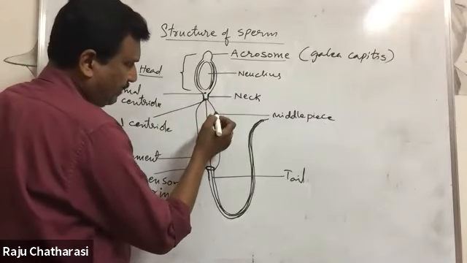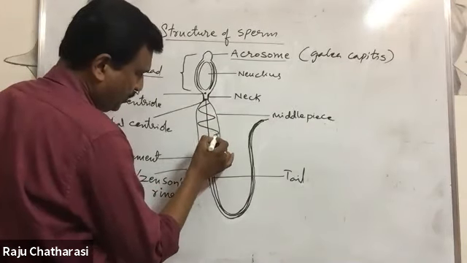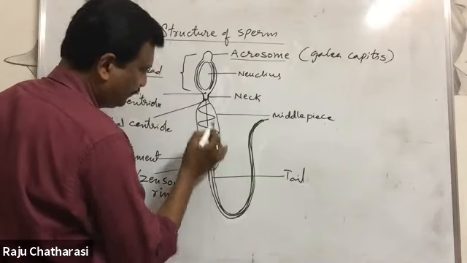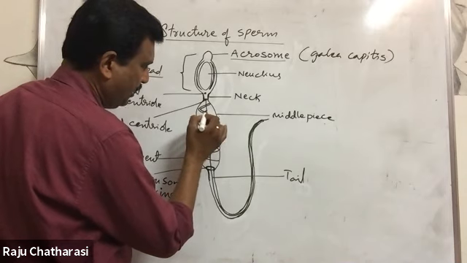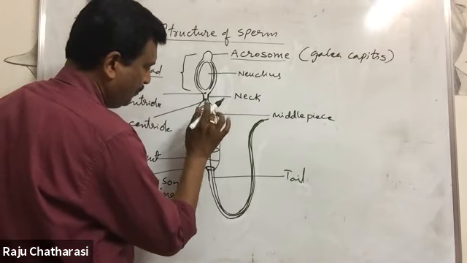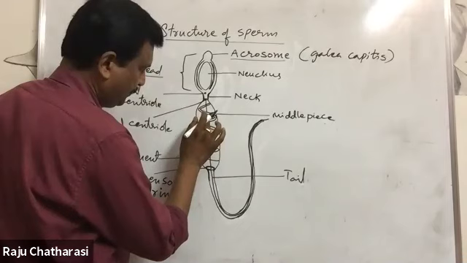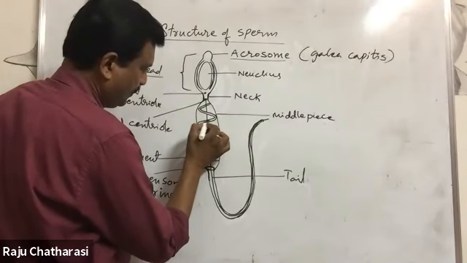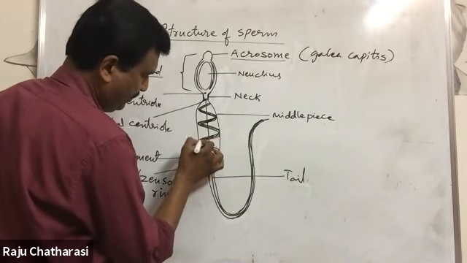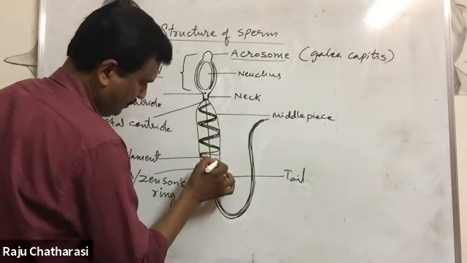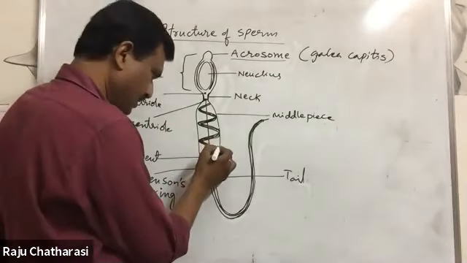In this middle piece, mitochondria form a spiral, a mitochondrial spiral around the axial filament.